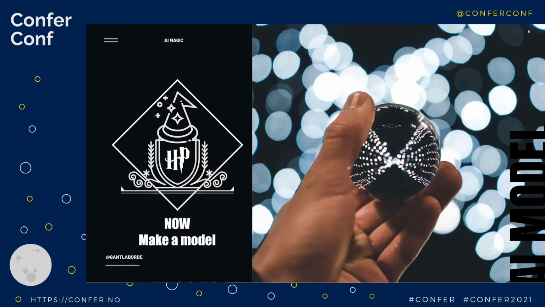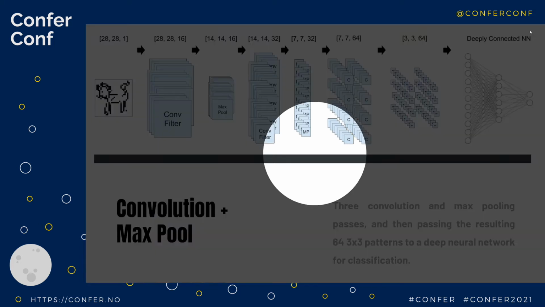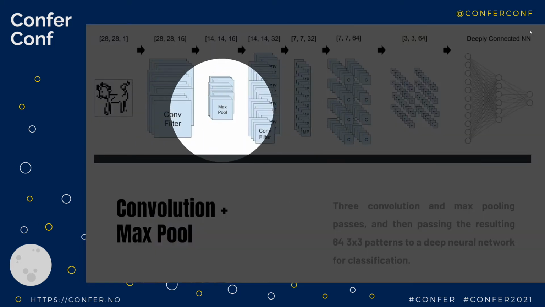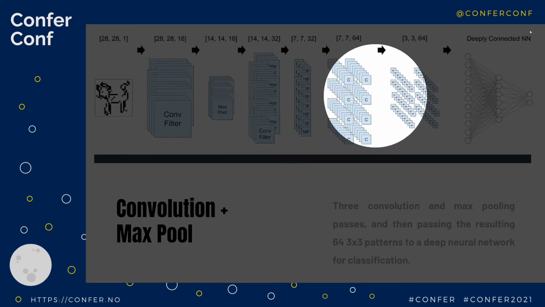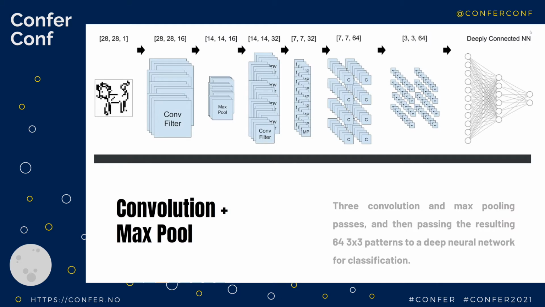So now I need to go ahead and make a model. In order to make the model, I'm using the classic convolutional followed by max pool iteration. It's a very simple little model. But just to walk you through, for anybody who's new to this, we're going to talk a little bit about the model architecture. And if you know a lot about this stuff, maybe this will help out as well. So we have convolutions followed by max pool, convolution, max pool, convolution, max pool, and then I hook that up to a deep neural network, right? So let's go ahead and see this.